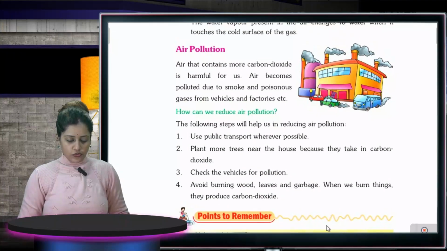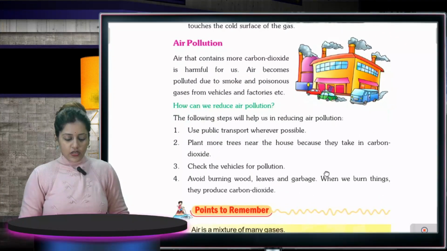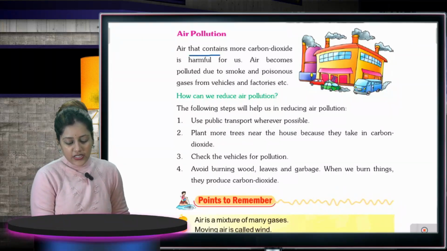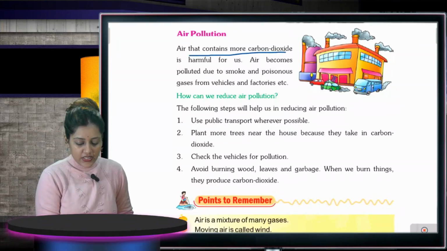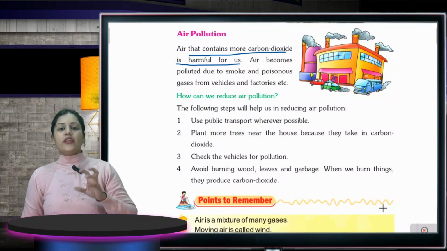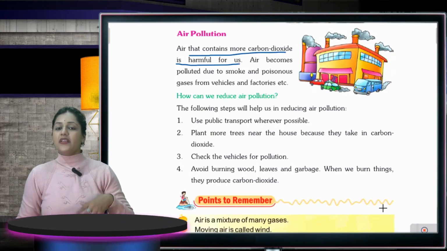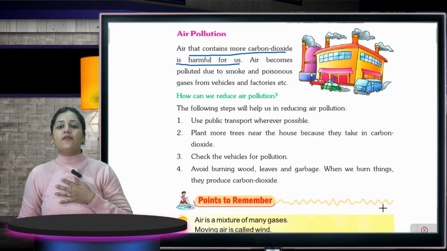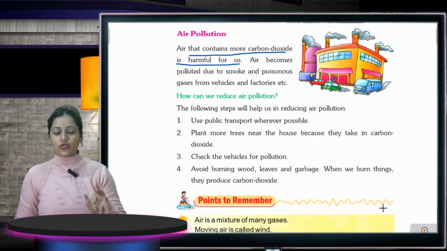Next is air pollution. What do you mean by air pollution? Air that contains more carbon dioxide is harmful for us. So air contains more carbon dioxide, means CO2. That is very harmful for us, because we need oxygen, not CO2.